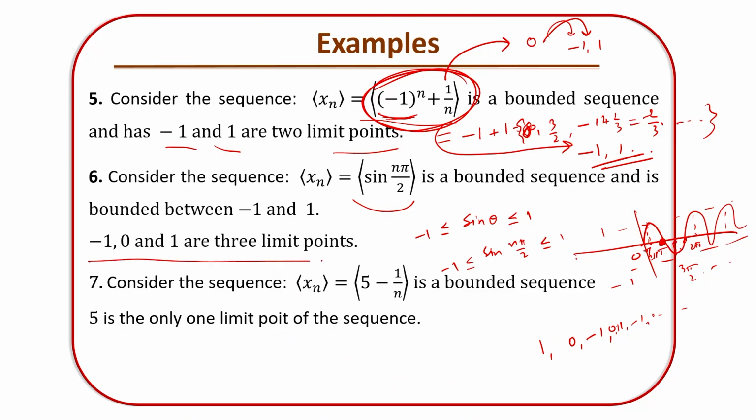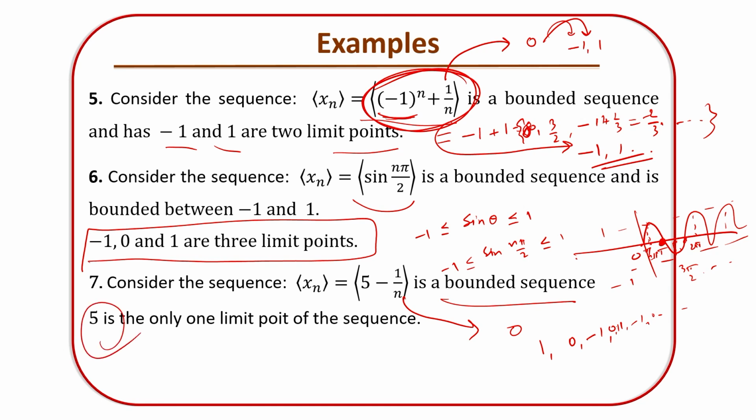So this is one important way of finding limit points using the Bolzano-Weierstrass theorem for the given sequence sin n pi by 2. Similarly, can you explore the sequence 5 minus 1 by n? Obviously 1 by n is going to 0. It is a bounded sequence, moreover it is a converging sequence. Every converging sequence is a bounded sequence and converges uniquely. So 5 minus 1 by n is also converging, and converges uniquely to the limit point 5.